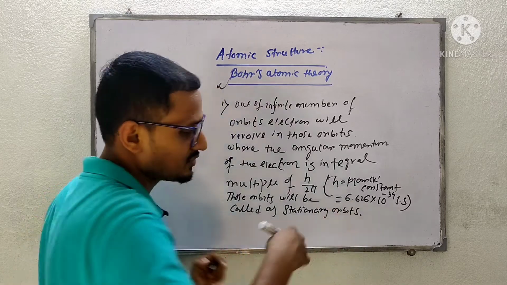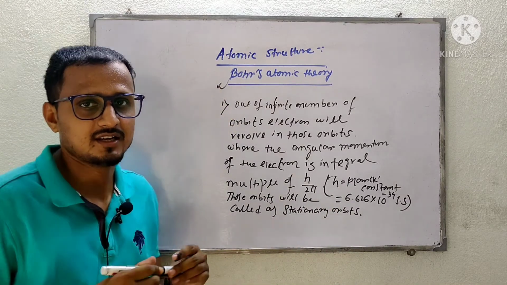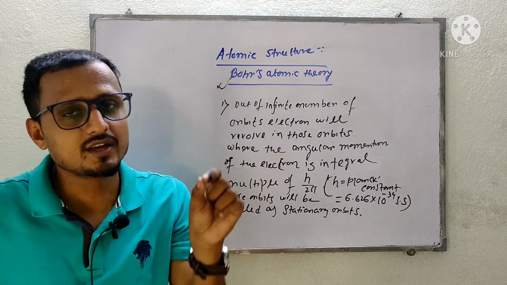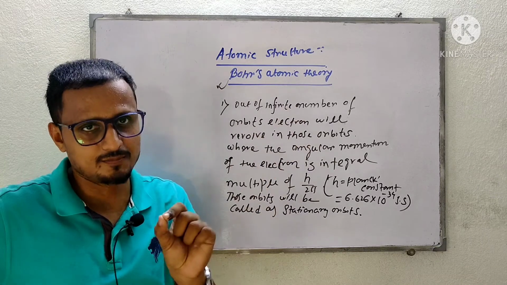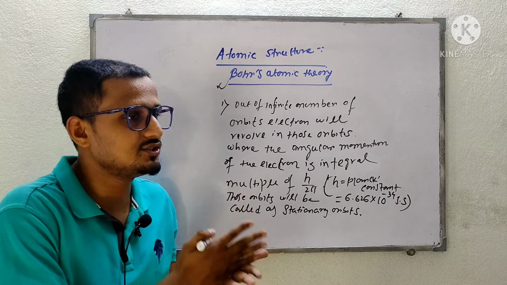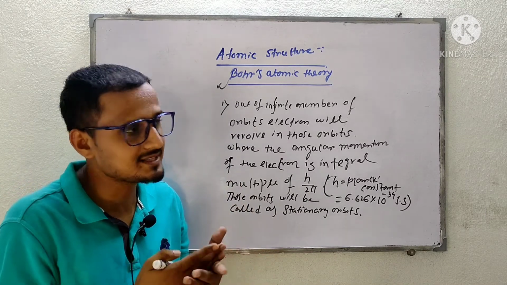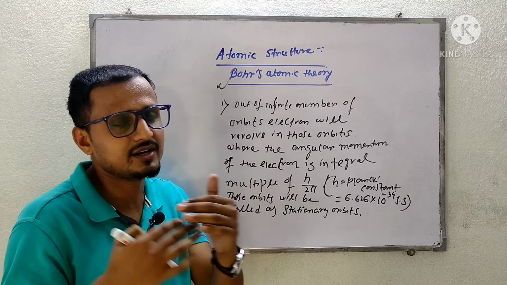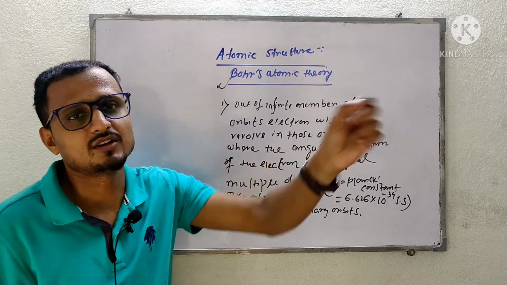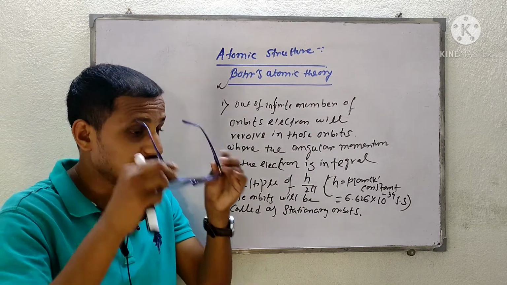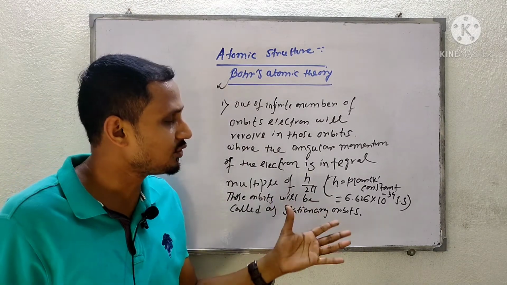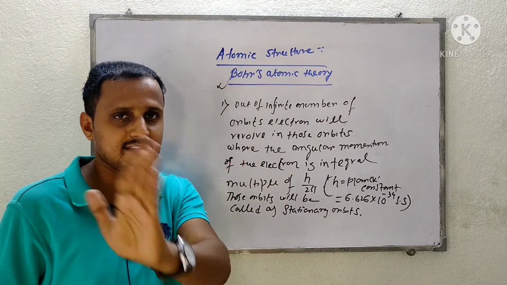Those orbits will be regarded as energy states. The energy of an electron present in a particular orbit will be constant. That means in a particular orbit the electron has a particular energy, and that will vary from orbit to orbit. So he has named those orbits K, L, M, N, like that.